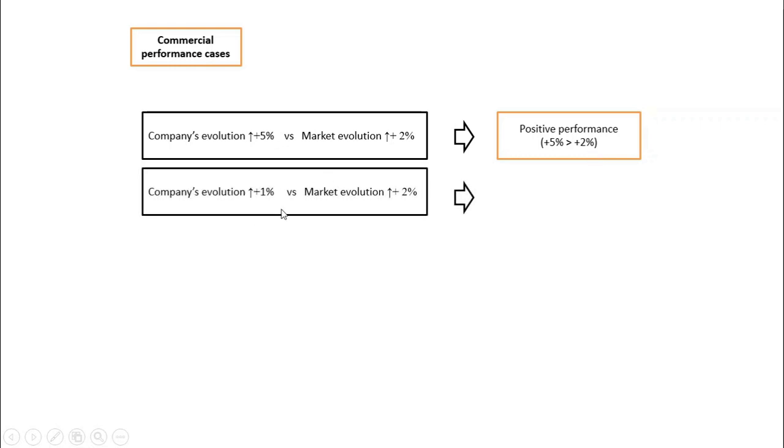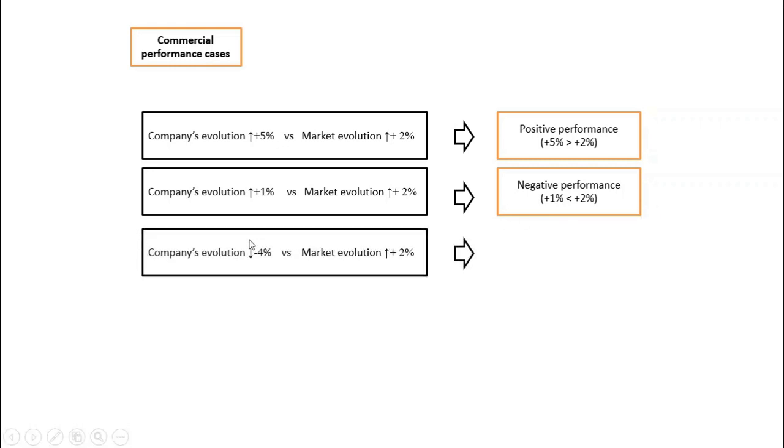When the company increases but with a lower pace than the market, in this situation, in average, the competitors increased by 2%, but the company increased just by 1%, the company has a negative performance. So this company is going to be left behind by the competitors. It's not enough to increase, you have to increase in the same pace or in a higher pace than the rest of the competitors or the average situation of the market in order to keep a good position. Otherwise, they're going to take some of their clients.